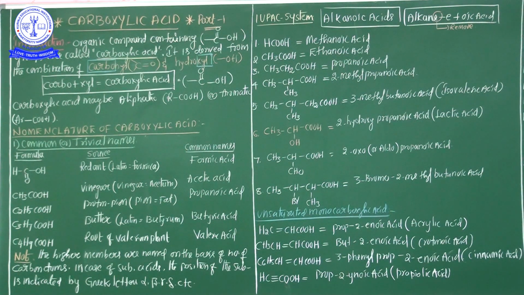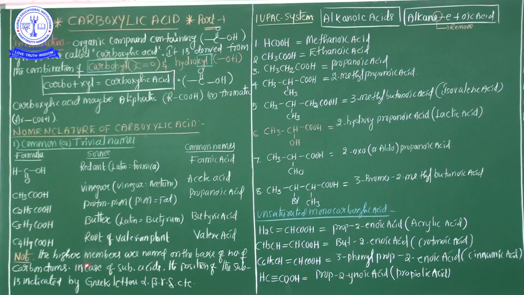So finally, my dear students, the conclusion about nomenclature of carboxylic acids in the common system: naming is based on the sources of origin, and those source names are decided by Latin or Greek words. Now one important note: the higher members are named on the basis of the number of carbon atoms, while these are the lower members.